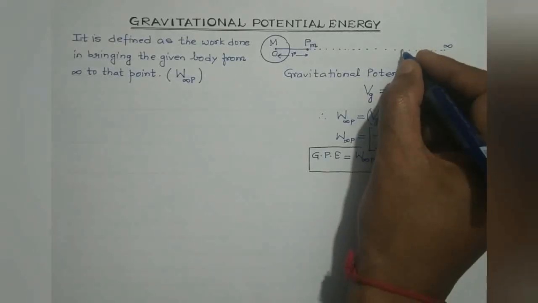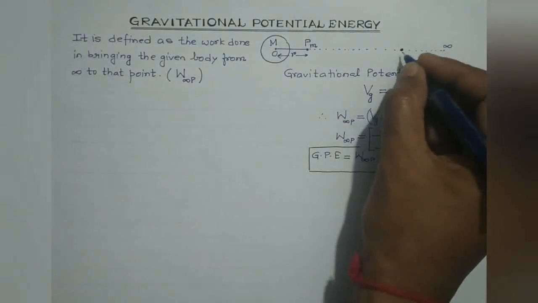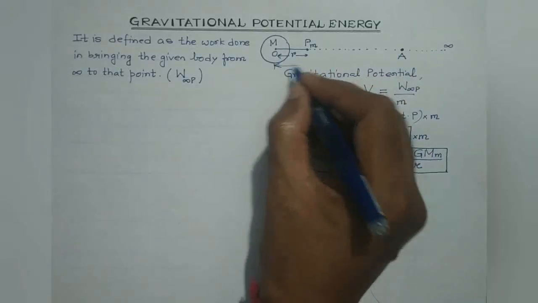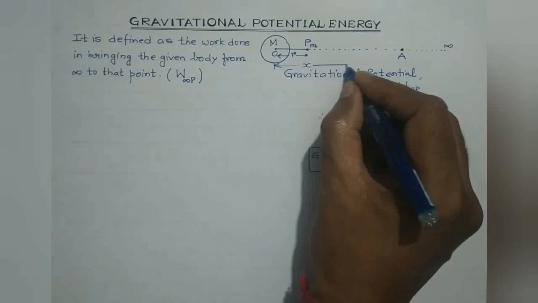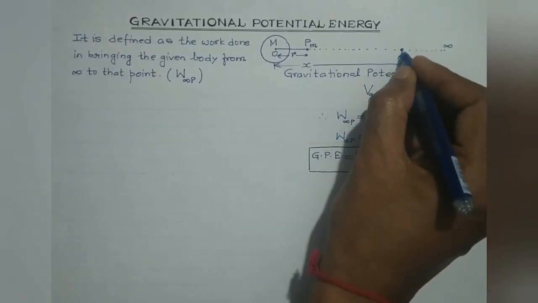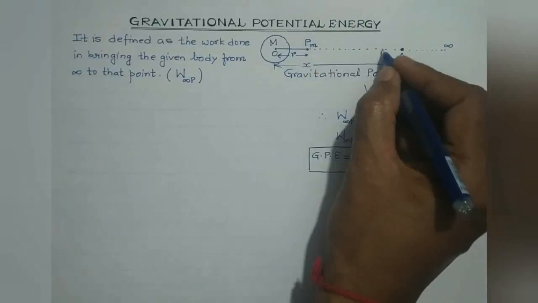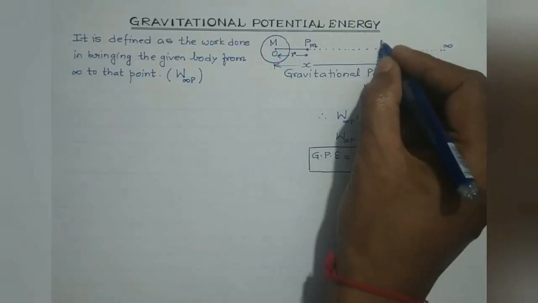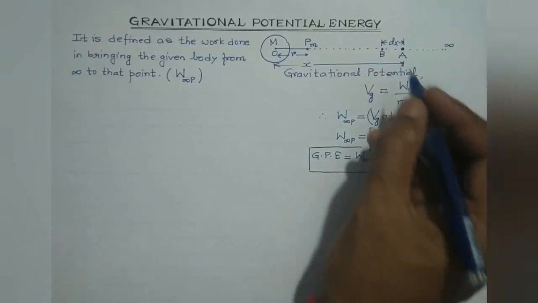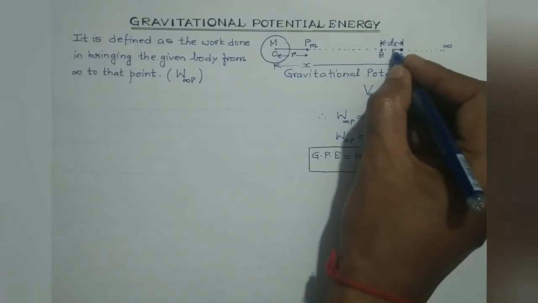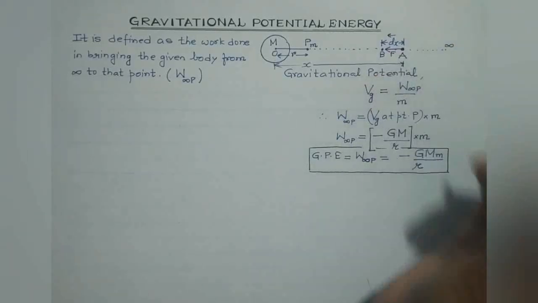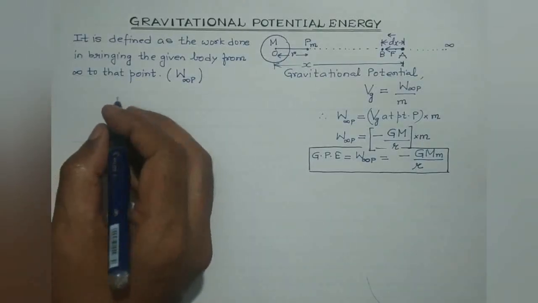Let us consider a small elementary path. Suppose this is point A, which is at a distance x from the center of the Earth. First, we will find the small amount of work done in moving this mass small m from A to B through a small distance, say dx. If the body is present over here, it will experience a gravitational force along this direction. dx is also along this direction. So, small amount of work done